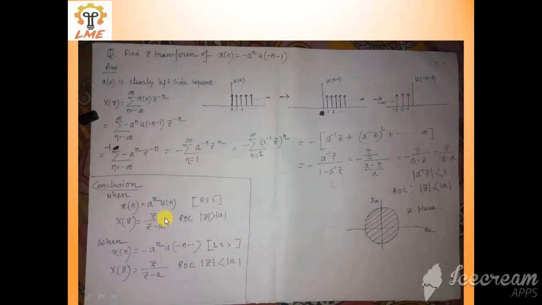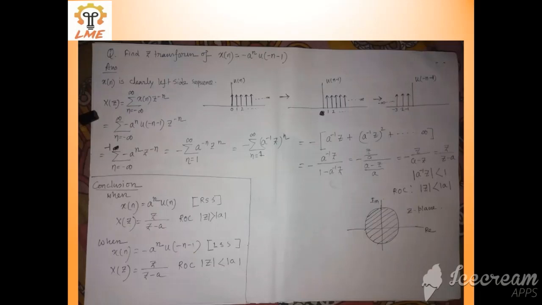Okay, if I am writing z by z minus a along with the ROC of mod z greater than a, it means in discrete domain the signal is actually a to the power n u[n]. If I am writing the z transform is z by z minus a with ROC mod z less than a, that means the discrete sequence is minus a to the power n u of minus n minus 1. So without ROC your z transform has no meaning. Okay, this is the case.